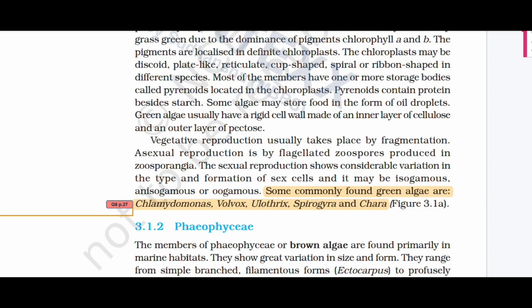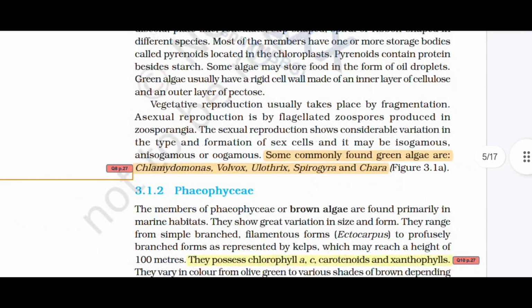Vegetative reproduction usually takes place by fragmentation. Asexual reproduction is by flagellated zoospores produced in zoosporangia. Sexual reproduction shows considerable variation in the type of formation of sex cells. It may be isogamous, anisogamous, or oogamous. Some commonly found green algae are Chlamydomonas, Volvox, Ulothrix, Spirogyra, and Chlorella.